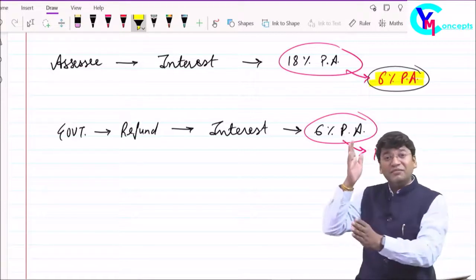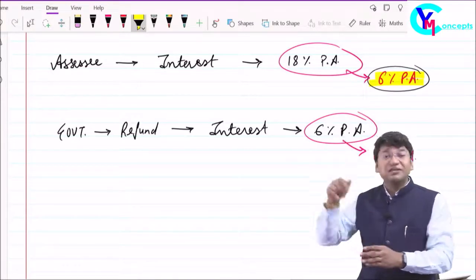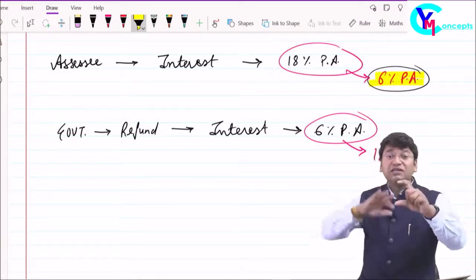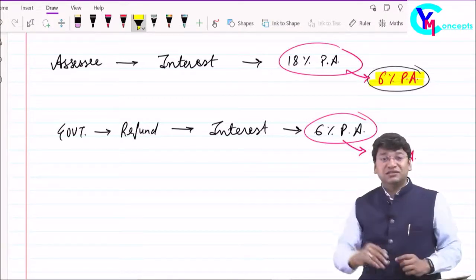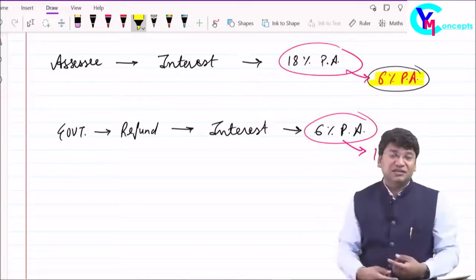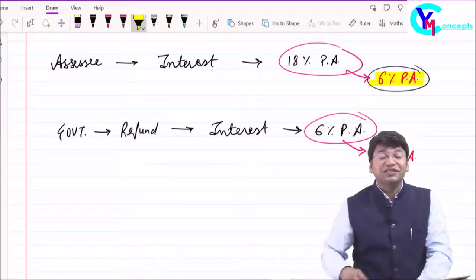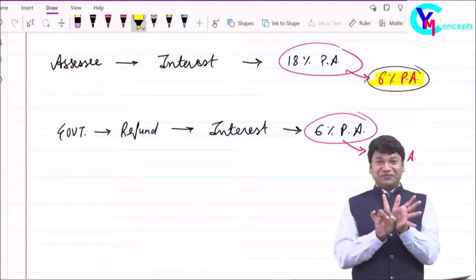Now he will make the payment of tax after 5 months. He will make payment of every month's tax after the expiry of 5 months. The cycle of GST payment gets delayed by 5 months. What is the rate of interest? 6% per annum.